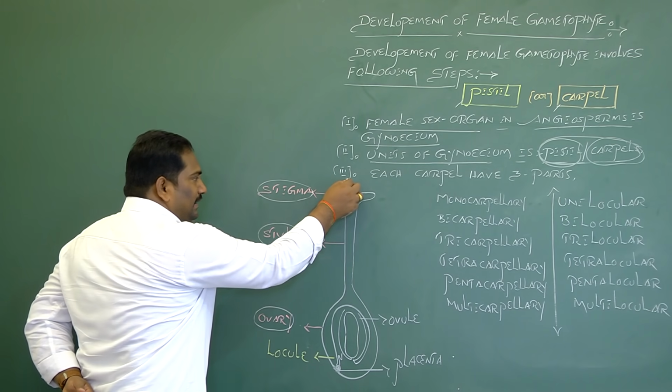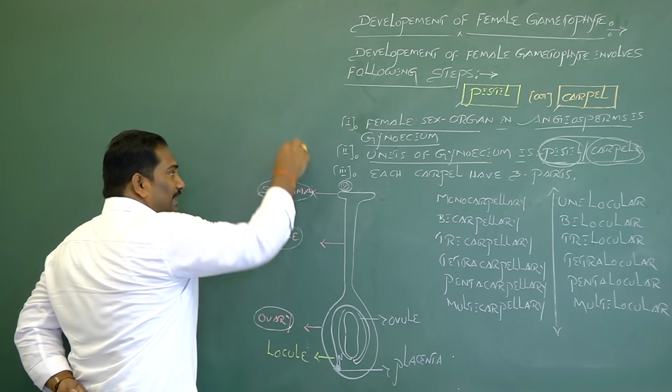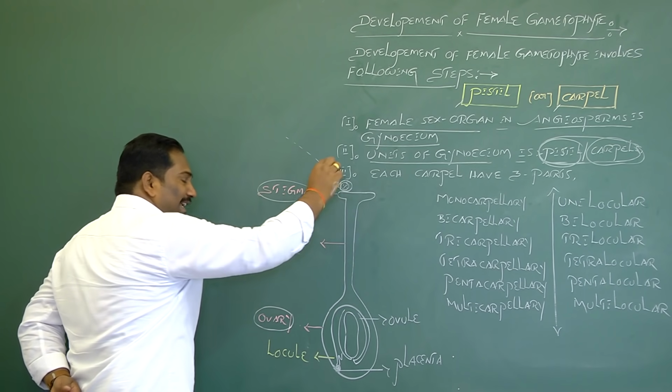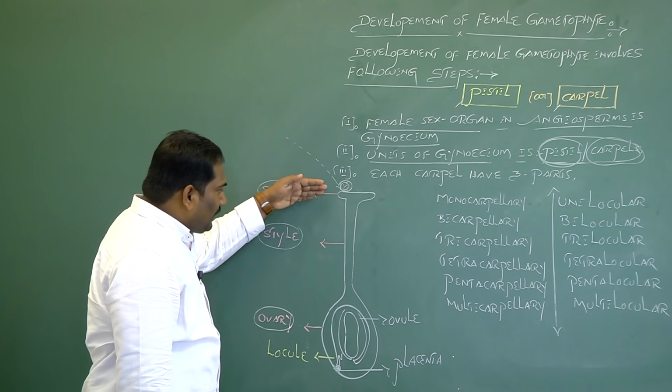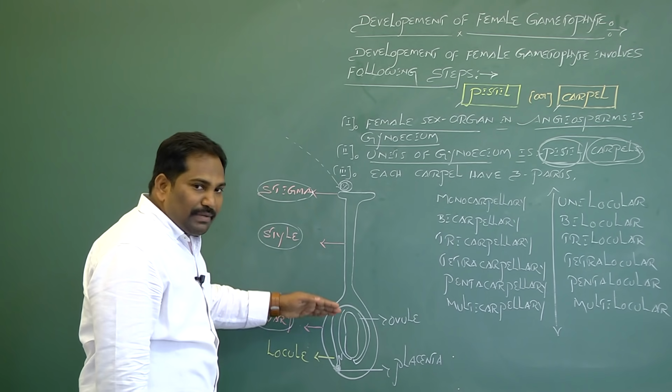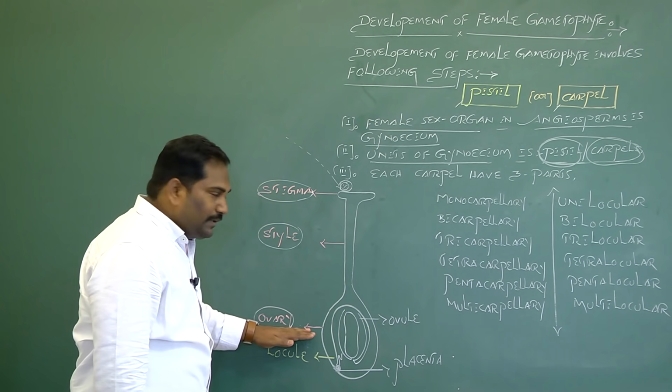Stigma is the landing platform for pollen grains during pollination. Once again I repeat, each carpel or pistil has three major parts: stigma, style, ovary.